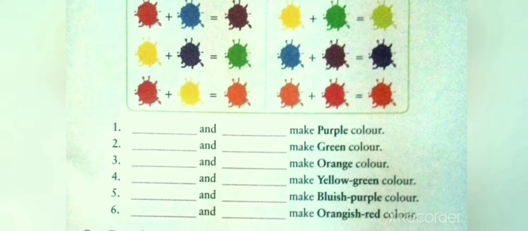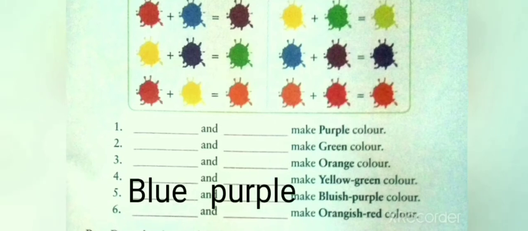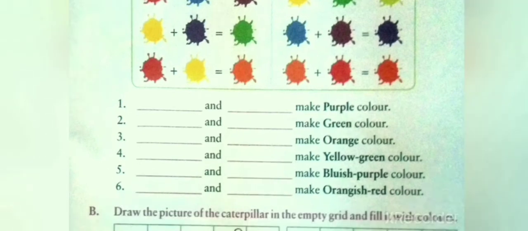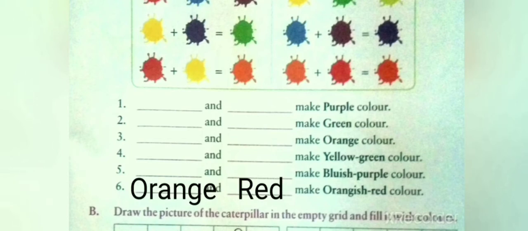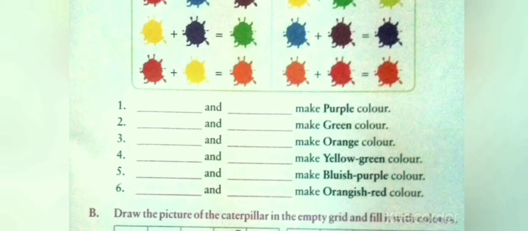Number 5, dash and dash make bluish purple color. We can see the colors blue and purple make bluish purple color. We will write in the space given, blue and purple. Number 6, dash and dash make orangish red color. It is orange and red. We will write in the space given, orange and red.